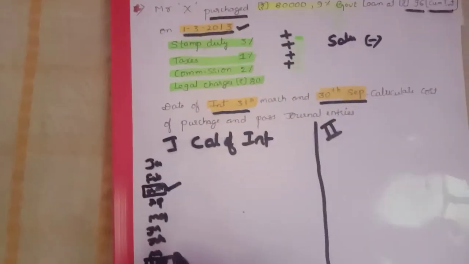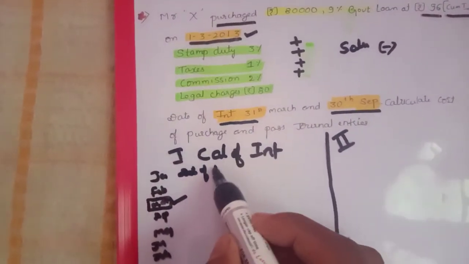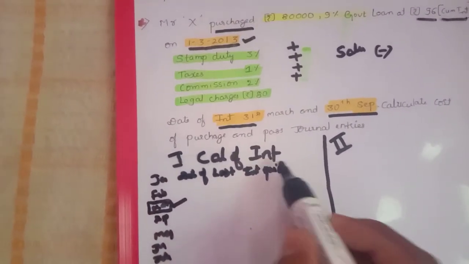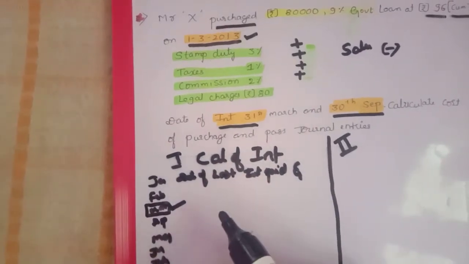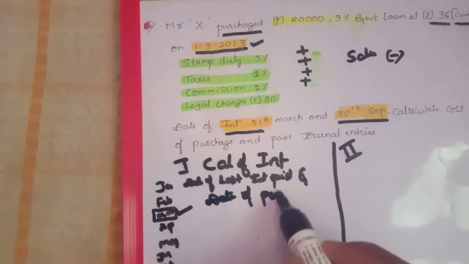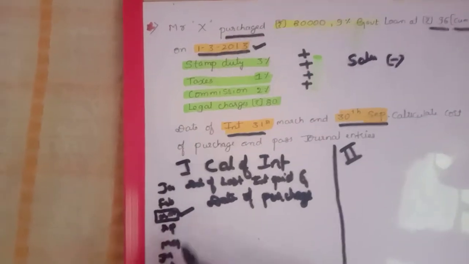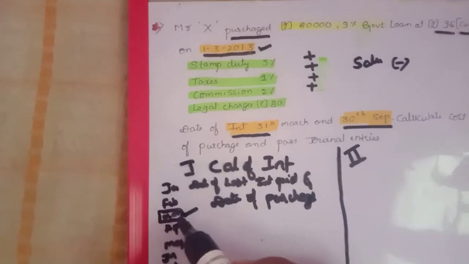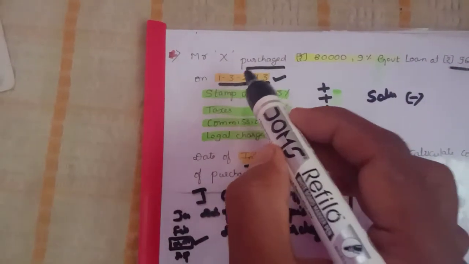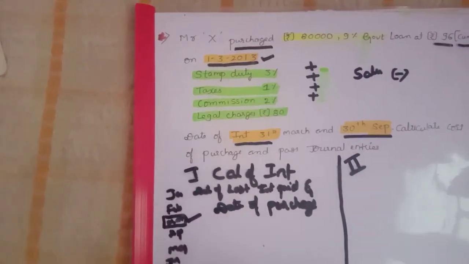So here we need to take the date of last interest paid and the date of purchase. In the month of March they paid the interest, and in the month of March they also purchased the debentures. So the date of last interest paid we need to consider here.